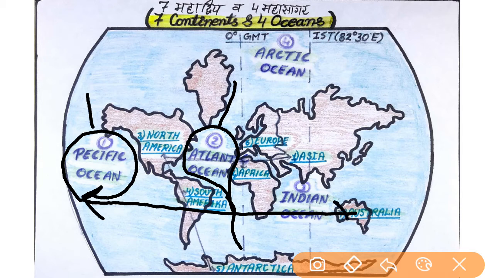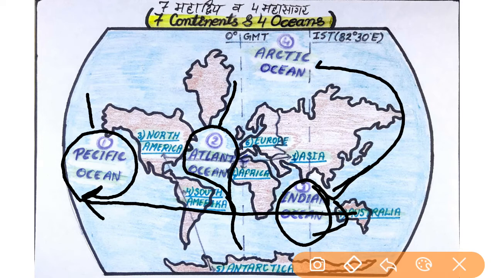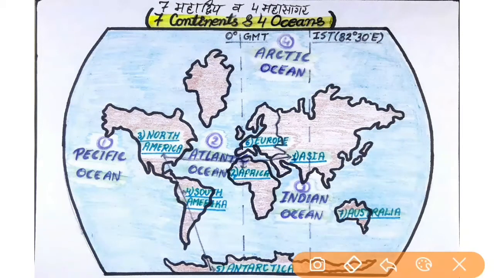Then our straight line is touching the Indian Ocean. So this is the third largest ocean of the world. Then we have only one ocean left. This is Arctic, and this will be in fourth position. So the fourth, or we can say the smallest, ocean of the world is the Arctic Ocean. So it was all about the 7 continents and 4 oceans of the world.